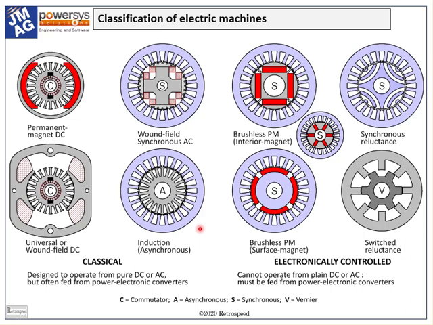Over the same period, the market for these machines has increased as a result of the pressure to increase efficiency and the expansion in the range of electrically powered tools and appliances, automotive auxiliaries, and traction and others. So while we have had a look at the classical commutator machines, let us take a closer look at the two classical AC machines, the wound field synchronous machine and the induction machine.